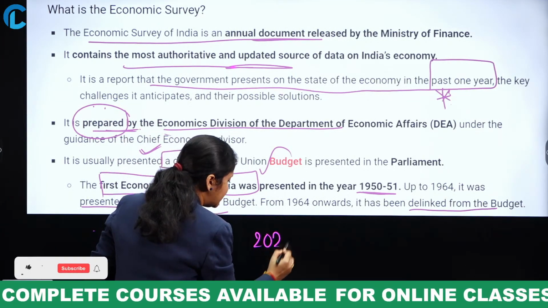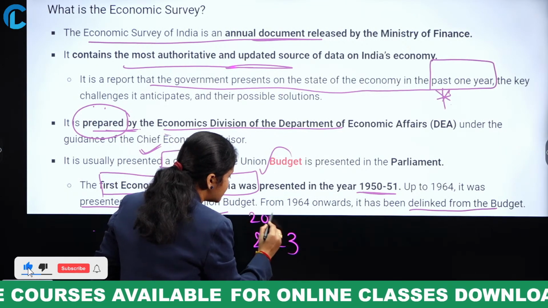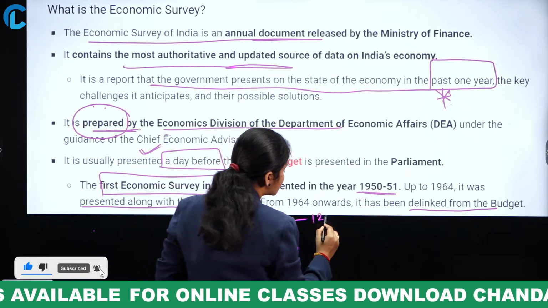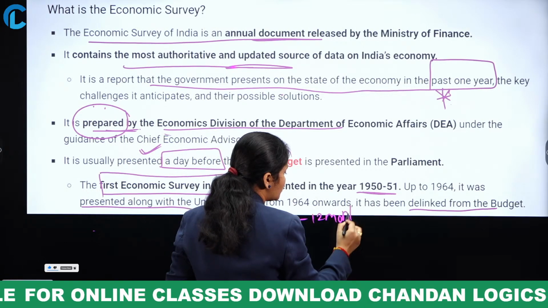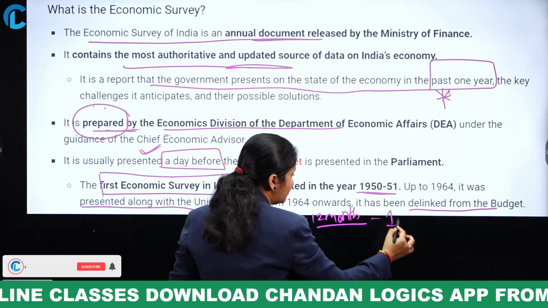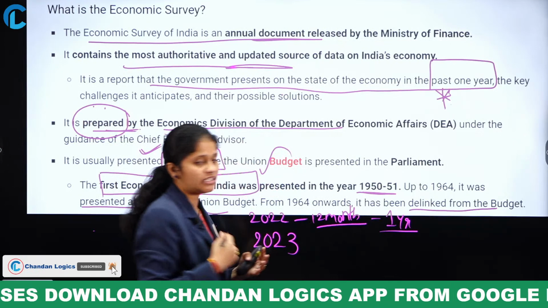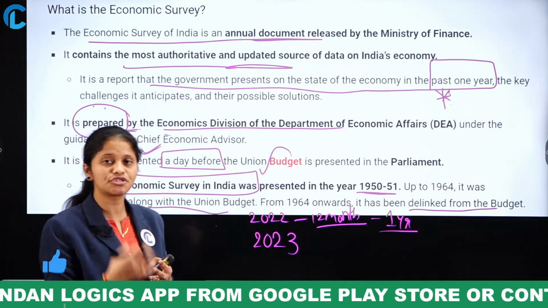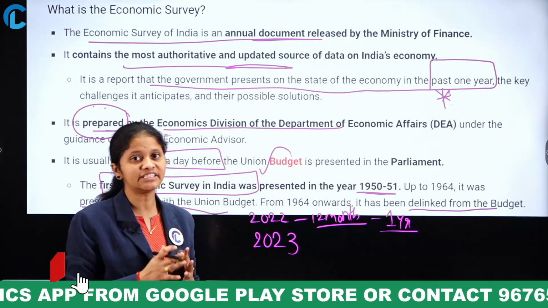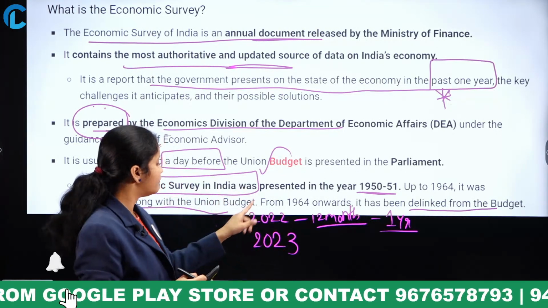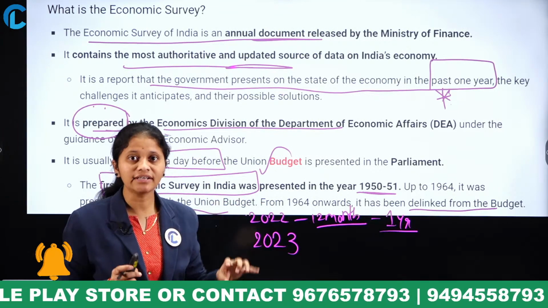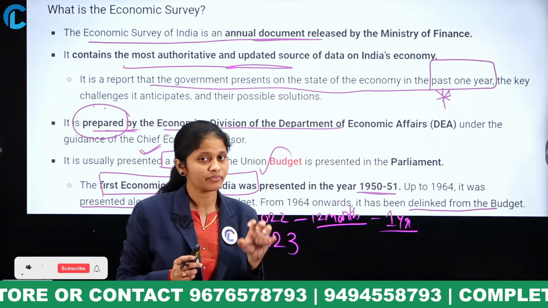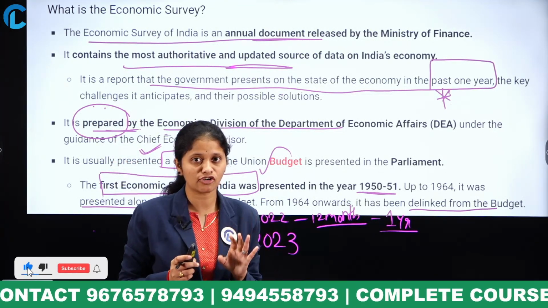Suppose it's 2023, right? So in 2022, how many months are there? 12 months, right? So in these 12 months, that means the past 1 year, what were the developments in the Indian economy, what were the challenges India is facing, and what are the solutions we have to find? So everything, the data of the past 1 year, will be presented in a document that is known as the economic survey. Have you understood now what is meant by economic survey?